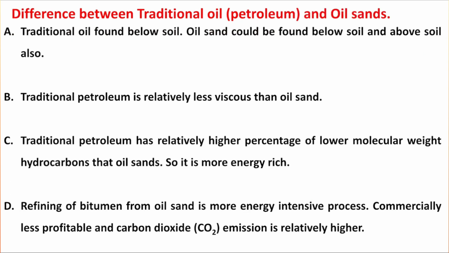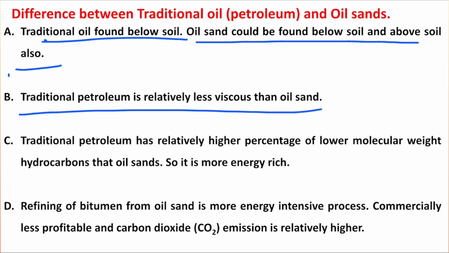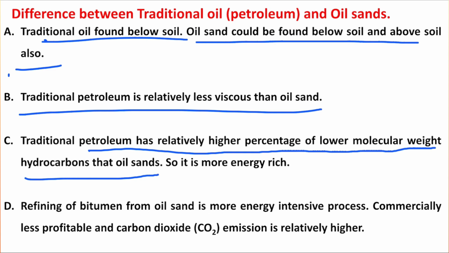But what is the difference of this thing with traditional oil or petroleum? Because this traditional oil is found below the soil, we know, but this oil sand could be found below the soil or above the soil. Both are possible. Point number one. Second, traditional petroleum is relatively less viscous than this oil sand. Consequently, traditional petroleum has a higher percentage of lower molecular weight hydrocarbon compared to oil sand, and that's why it is more energy rich. So it is better quality compared to this oil sand.